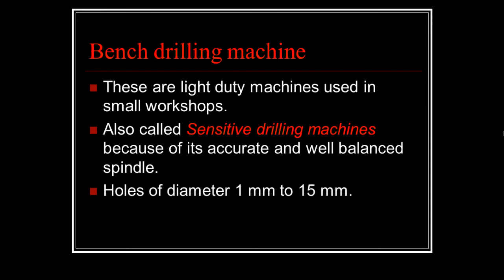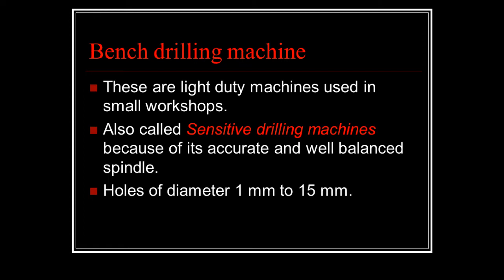These bench drilling machines are light duty machines, and they are used in small workshops. These are also called sensitive drilling machines. These drilling machines are designed for small holes at high speed in light jobs. High speed and high hand feed are necessary for drilling the small hole. Hand feed means we are giving the feed to the drill bit or the twist drill with the help of the hands of the operator.